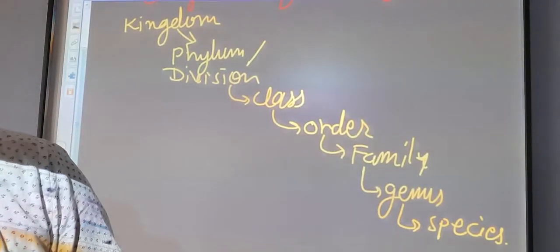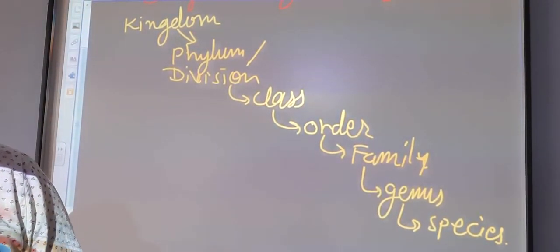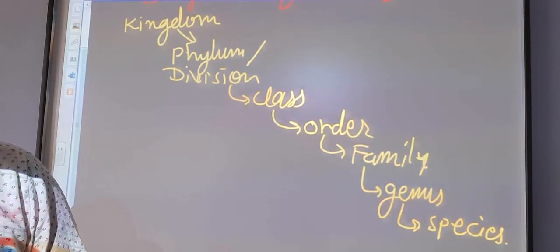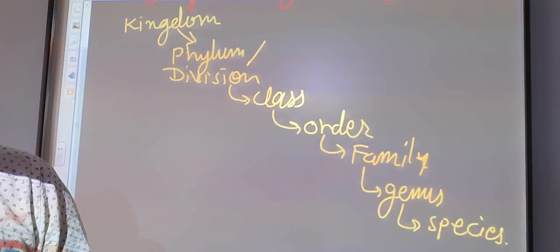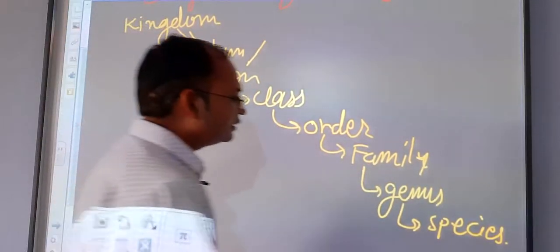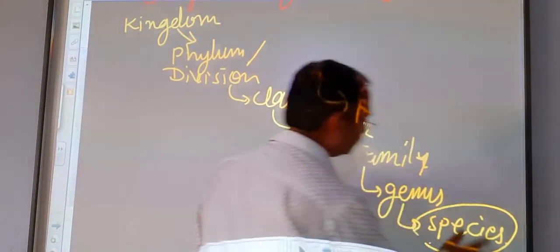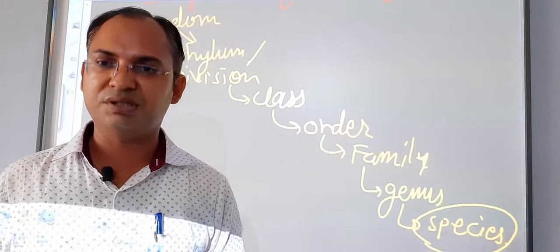So, students, these are the basic categories used in classification. Now, we will see them one by one. First of all, we see about the species. What exactly is a species? What are the properties of the species? How do we decide a species?